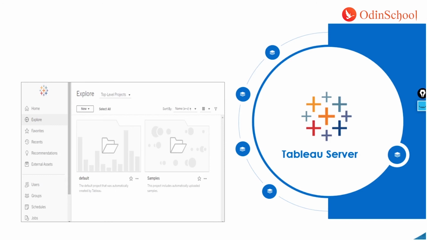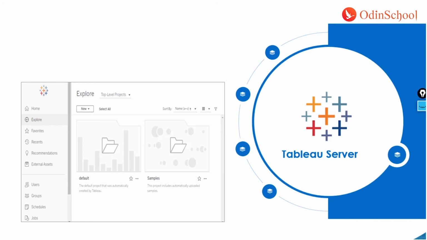Another benefit that you have is that you need not keep sharing the content every now and then whenever there is a change in your file or whenever new data is added, right? You make the changes on your local machine and simply replace the file which is there on the server, and that's it. Your end user can use the same link and access the new content.